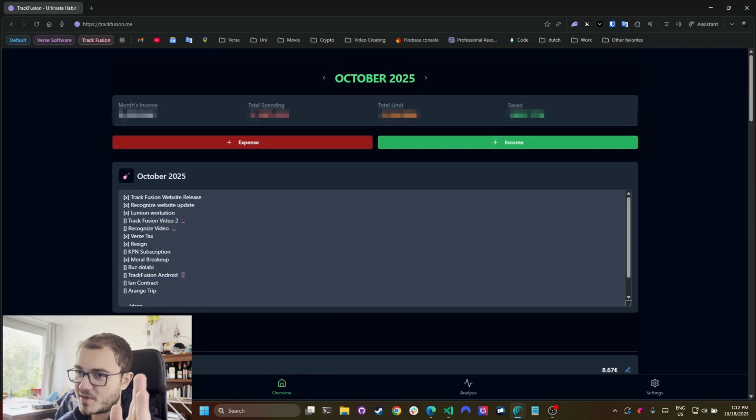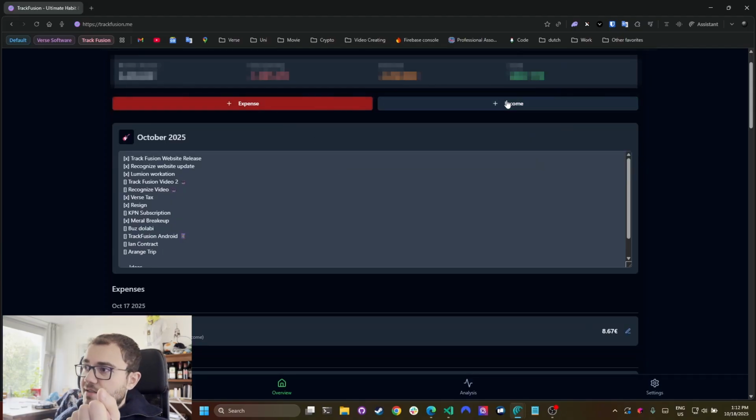Now, this part I think everyone should do. The habit, yeah, okay, maybe you don't care. This part everyone should do. I'm very sincere. So this is the spending analysis, spending and income. You have your monthly income here. I'm probably blurring that because I don't want to show it. The total spending, this is at the moment, so it's already very high for this month. The total limit, I'll show you about that, but that's basically what I'm aiming to spend in a month. And this is the saved amount. I will probably also blur that.